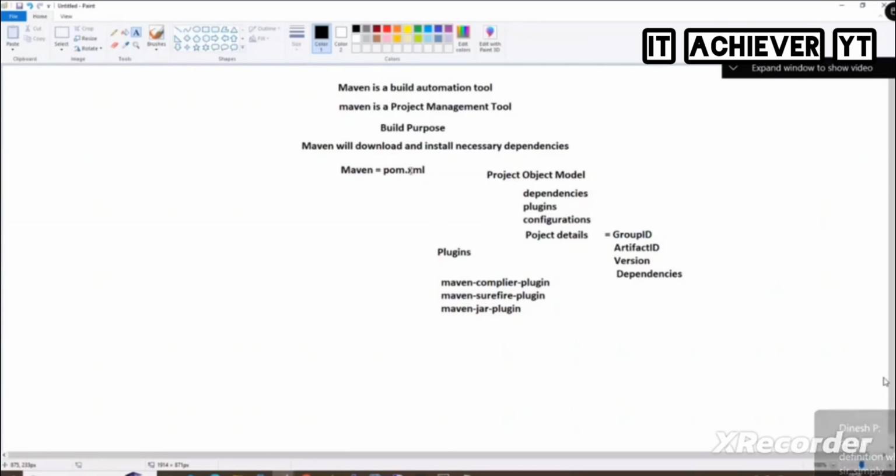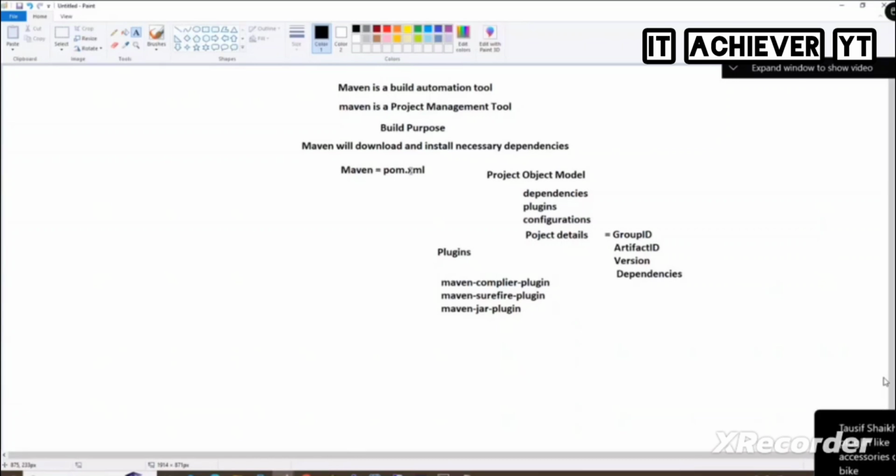Plugins are Maven's functionality to perform tasks. It will do compilation, testing, packaging, deployment, documentation. Everything is done by these plugins only. To do the test, we need a plugin, and it uses surefire. To compile the entire code, it uses the compiler plugin. To convert it to jar or war files, you should use the jar plugin. Getting the idea?